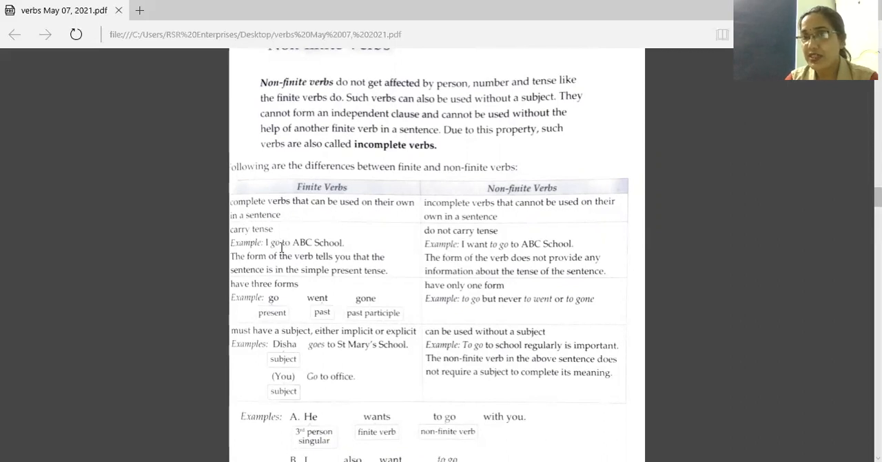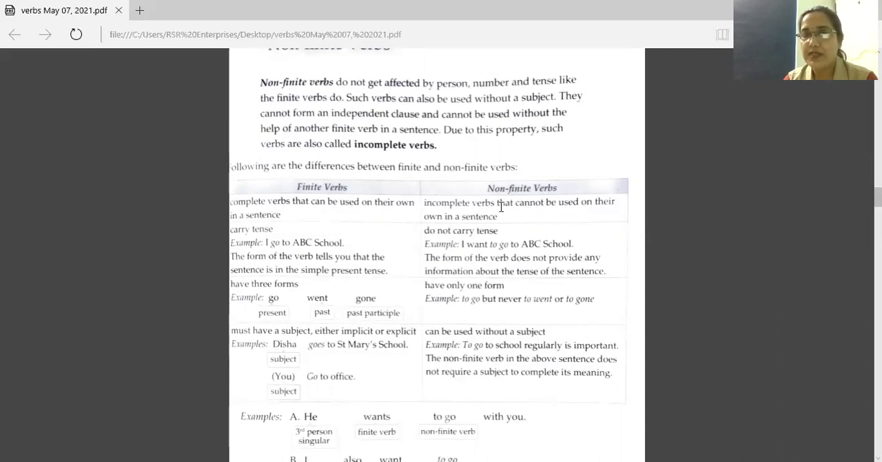They have the tenses or the different forms of tenses. The form of the verb tells you that the sentence is in simple present tense. So this verb go tells us that the sentence is in simple present tense. So it is showing us the tense. And this word go has three forms here. Go present, went past, and gone past participle. Go, went, gone. Now let's see these non-finite verbs.